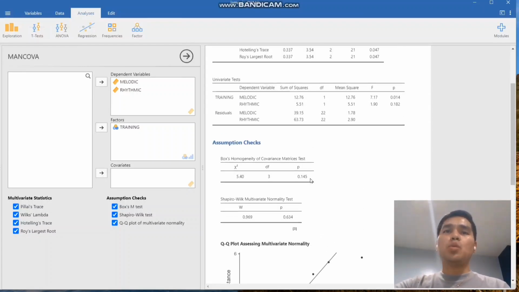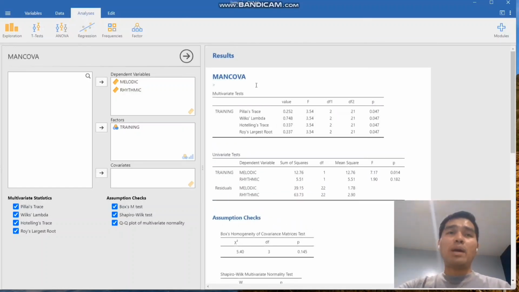Now, let us go back to the result of our MANCOVA because this is basically the purpose of this presentation. You notice that there are four default multivariate statistics performed once we perform MANCOVA. We have the Pillai's trace, the Wilks' lambda, Hotelling's trace, and Roy's largest root. Upon my research, you notice that the p-value for all four multivariate tests here resulted in the same value. But the question is, which of these four are we going to use? In the Jamovi application, all these four were already pre-selected whenever we ran MANCOVA.